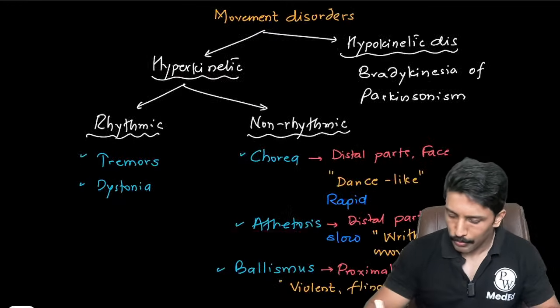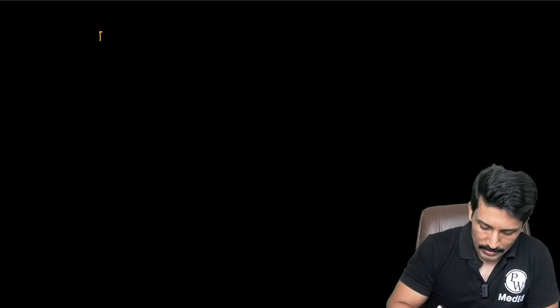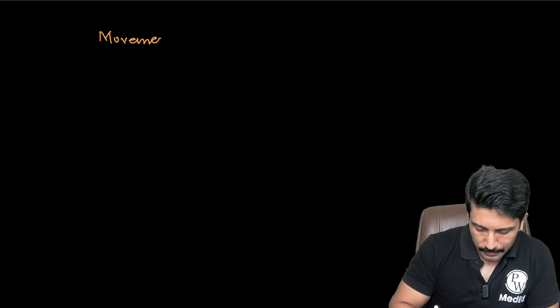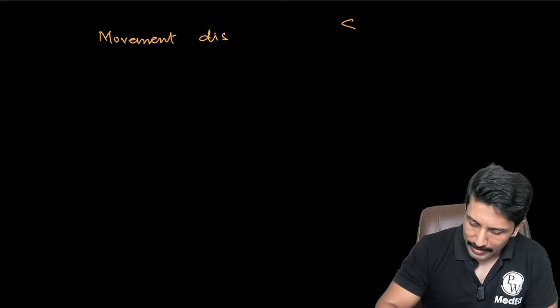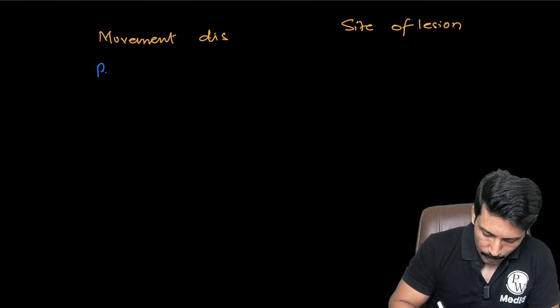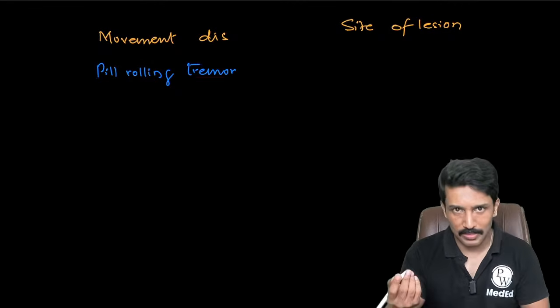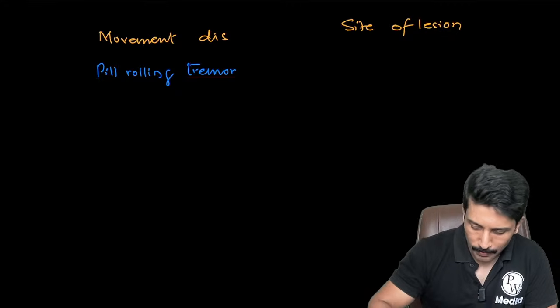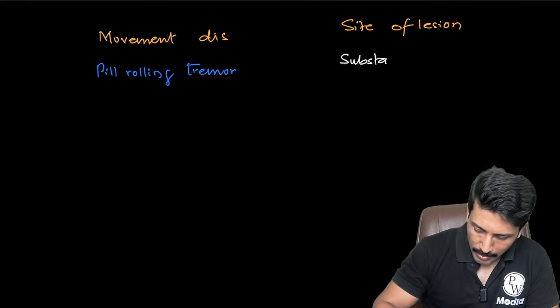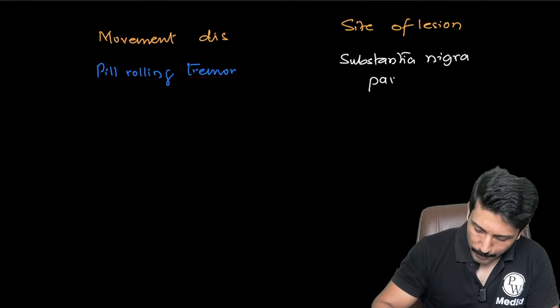Well, I definitely want you to remember the site of lesions for all the movement disorders. So on one side we will write the movement disorders, and on the other side we will write the site of lesion. The first most important one is the pill rolling tremor. And what is the site of lesion for pill rolling tremor? You get that in Parkinson's disease, and the site of lesion is going to be substantia nigra pars compacta.